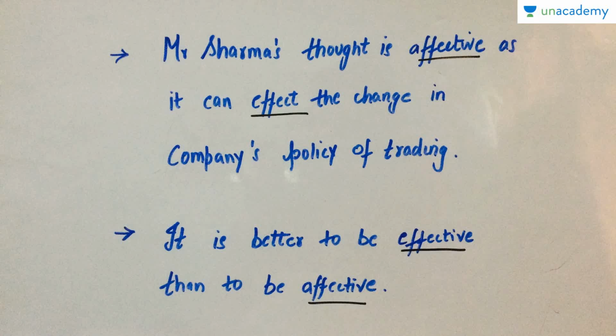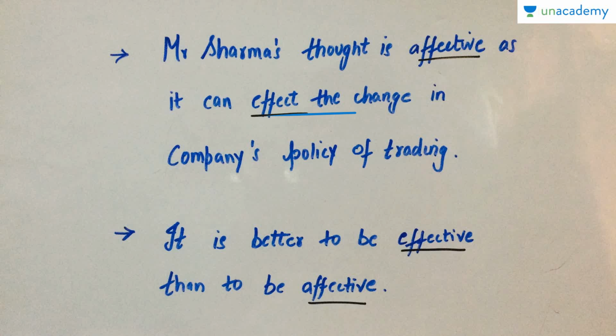Now see these sentences. First one is: Mr. Sharma's thought is effective as it can affect the change in company's policy of trading. It is better to be effective than to be effective. In the first sentence, Mr. Sharma's thought is effective. This means it is influential as it can affect the change. It can introduce the change in company's policy of trading. So, here effective means influence and effect. Here it is similar to the meaning of introduce.